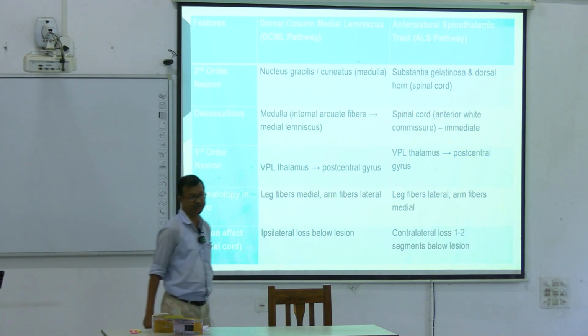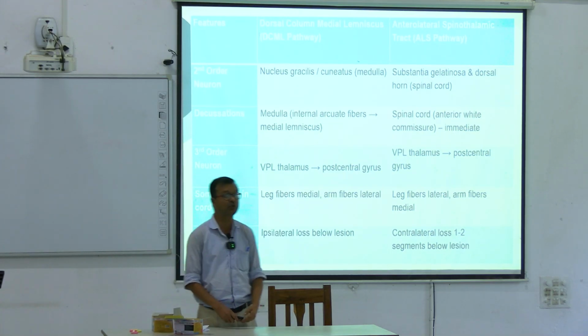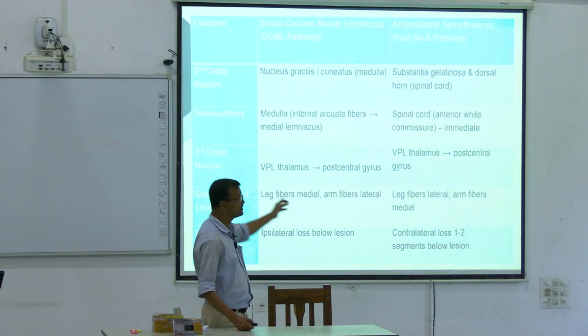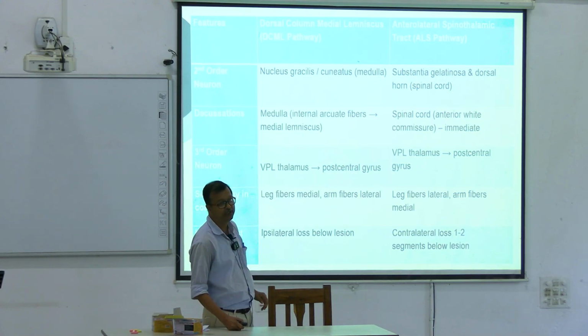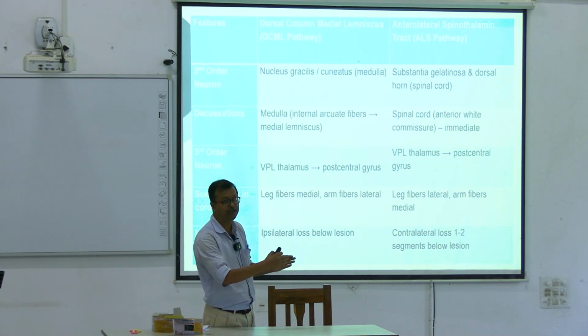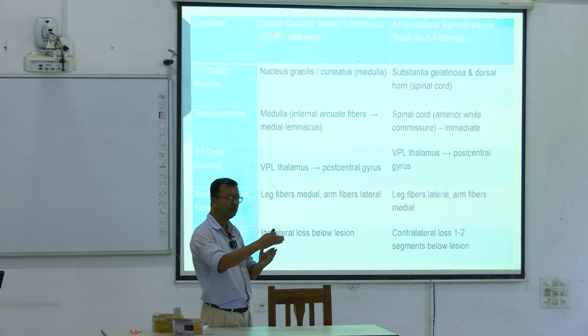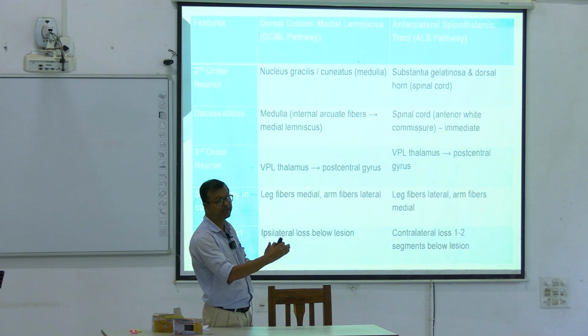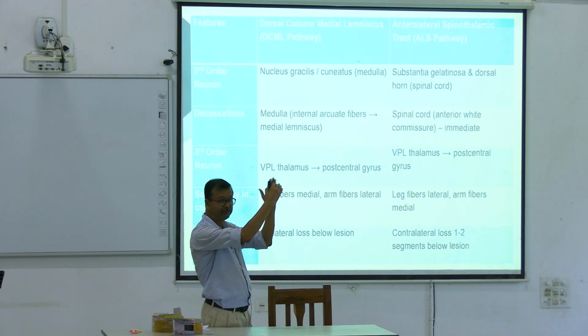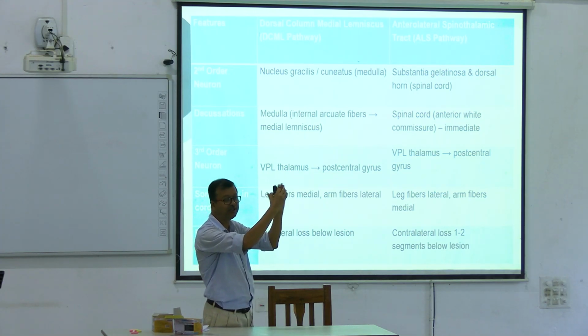Next, decussation. Decussation means crossing. At what level does the DCML pathway cross? It ascends up without synapsing at the spinal cord level, and from where it synapses, the second order neuron starts.